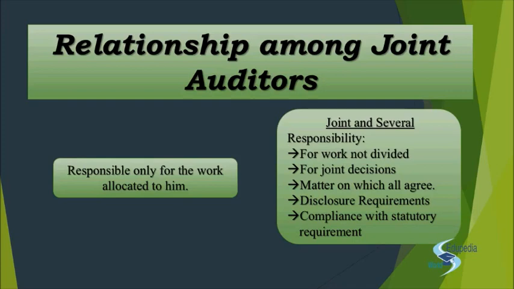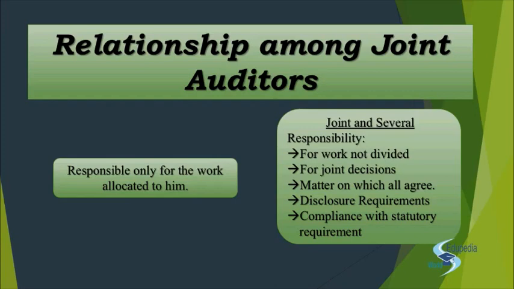Now, matters on which all of you agree. What does that mean? That means there was one joint auditor who came up with a matter, an issue: I am not able to take a judgment on this specific matter, I will need your help. And you say okay, bring out the matter, we'll see what it is. So that joint auditor places the matter in front of you, and all of you hold a meeting and decide with the judgment.